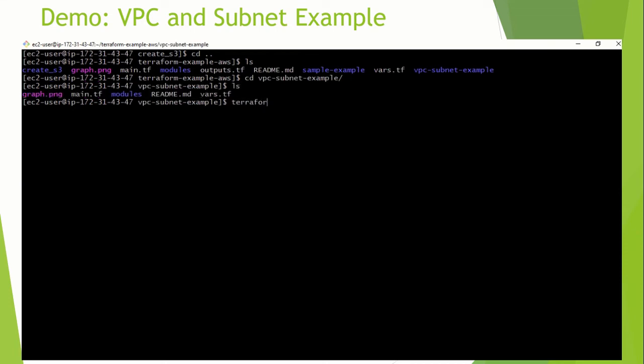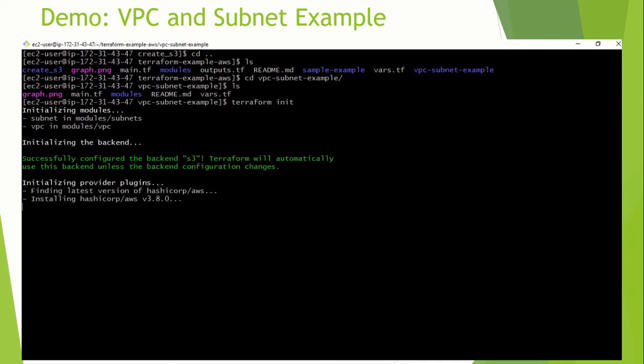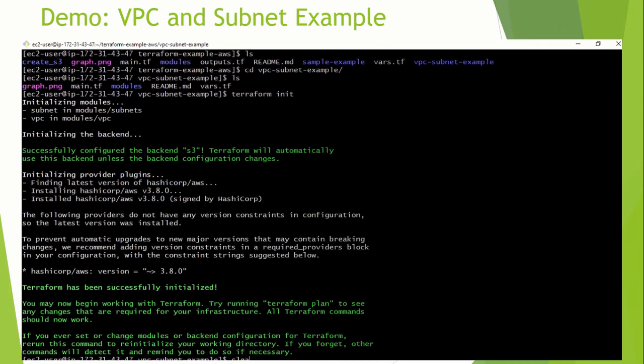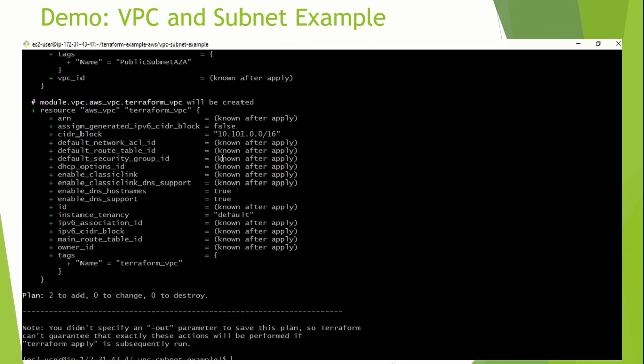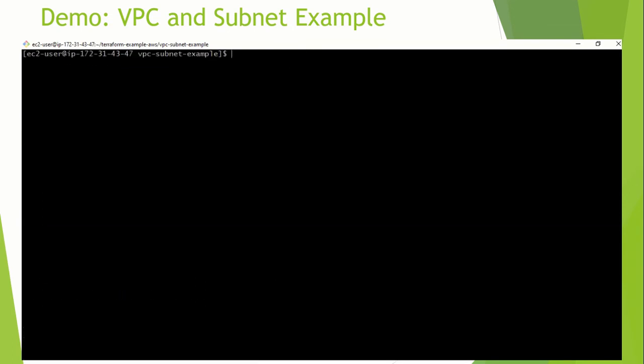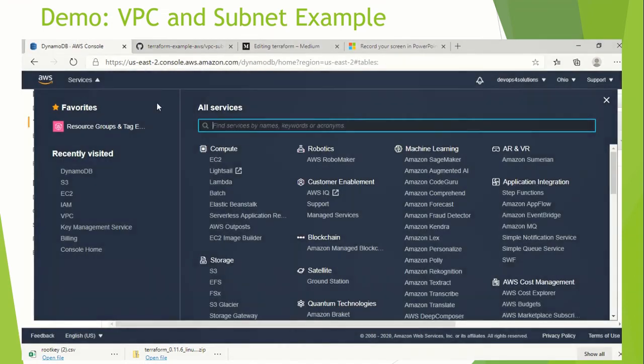So here you can see I have all these details. I will first do the initialization, and you can see it initializes my modules like this. And now first I will do the Terraform plan to see what it is going to do. And last I will do the apply.